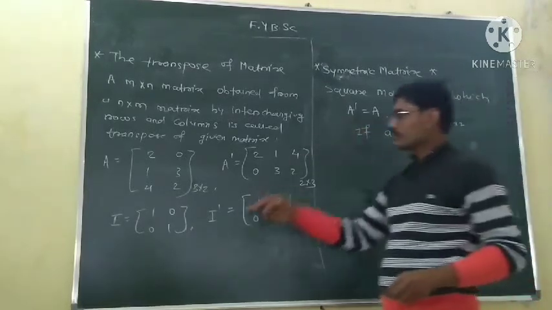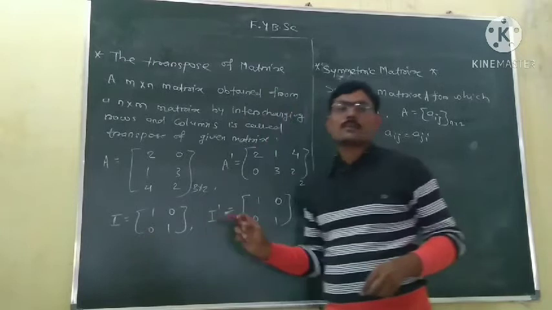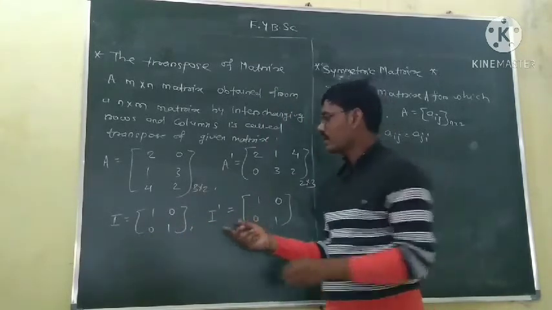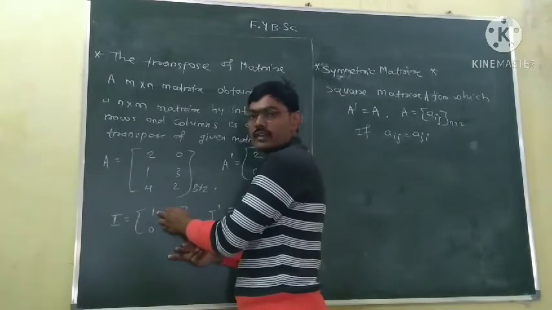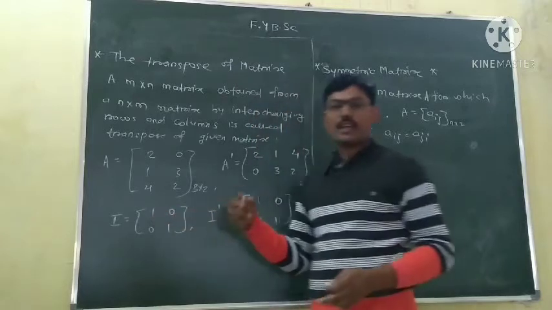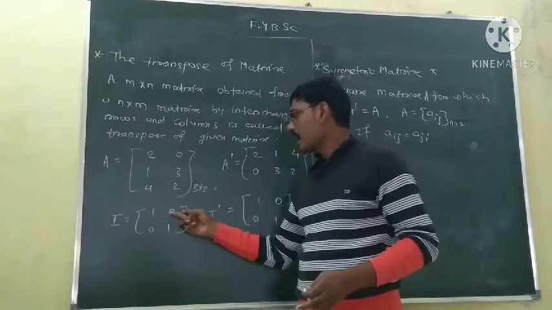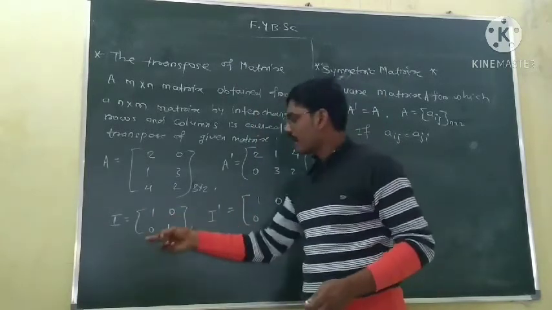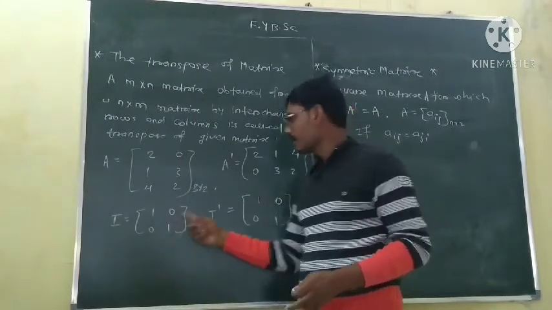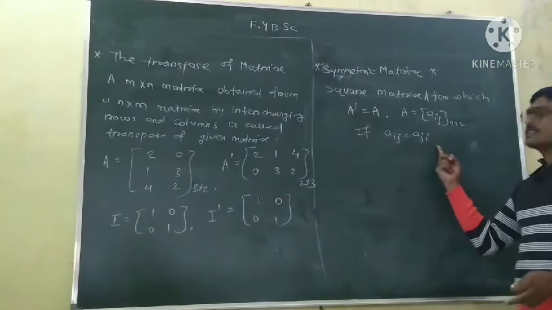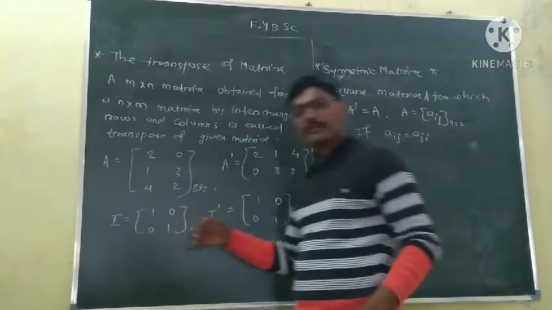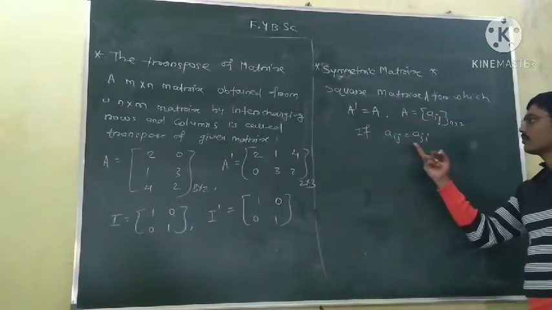Now see, this identity matrix is a symmetric matrix, because after the transpose the matrix is the same. Here A11 is 1, A12 is 0, so A21 is also equal to 0. The diagonal can be any element, but Aij must be equal to Aji. So A12 here equals A21. This is the condition.